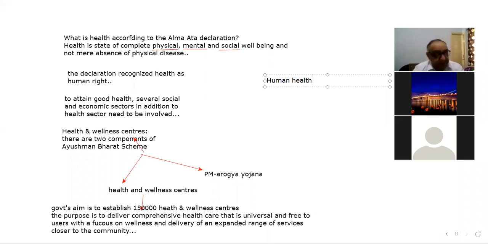So what does the One Health, One Institution scheme mean? It means that health is a collaborative, multi-sectoral and transdisciplinary approach. One is the collaborative approach. Second is the multi-sectoral approach.